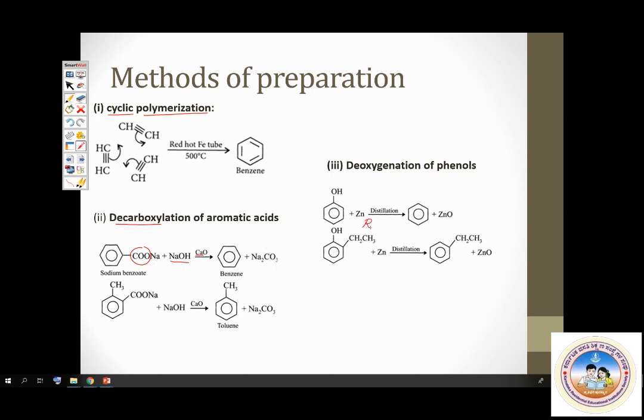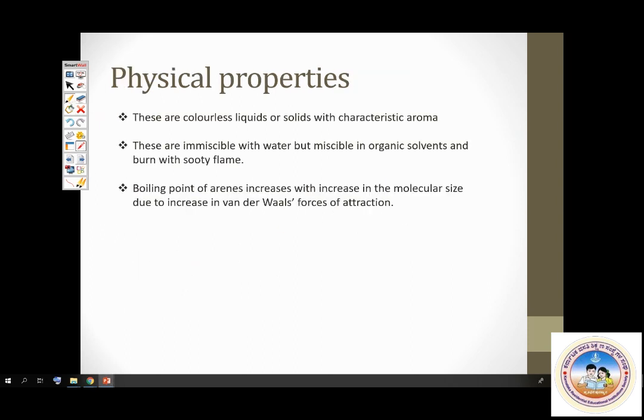Reduction with zinc dust gives benzene. So these are methods of preparation of benzene. Next, physical properties. Benzene is also hydrophobic, that is, it is immiscible with water, but is soluble in organic solvents. And most of them are colorless liquids and solids with a characteristic smell or aroma. And boiling points of these aromatic compounds increase with increase in molecular size.